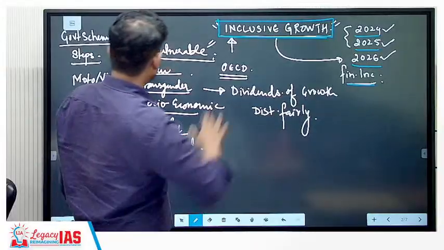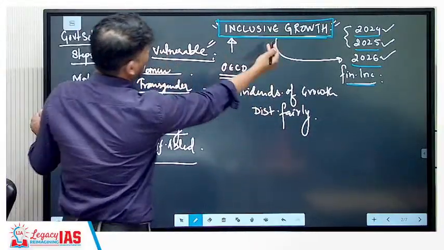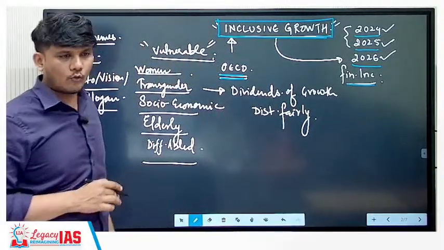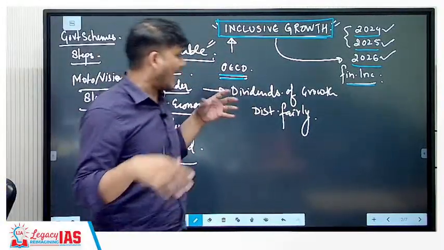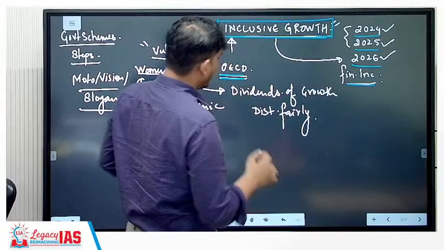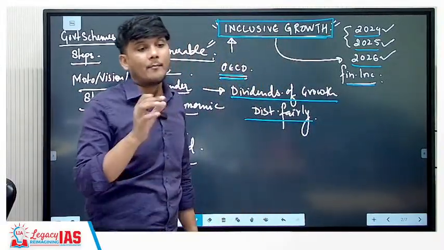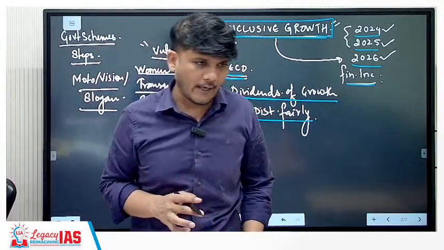Right. So the idea is, first of all, what is inclusive growth? We have the definition given by OECD as to what is inclusive growth. Inclusive growth is that growth which ensures that the dividends of the growth are fairly distributed amongst the different sections of the society.